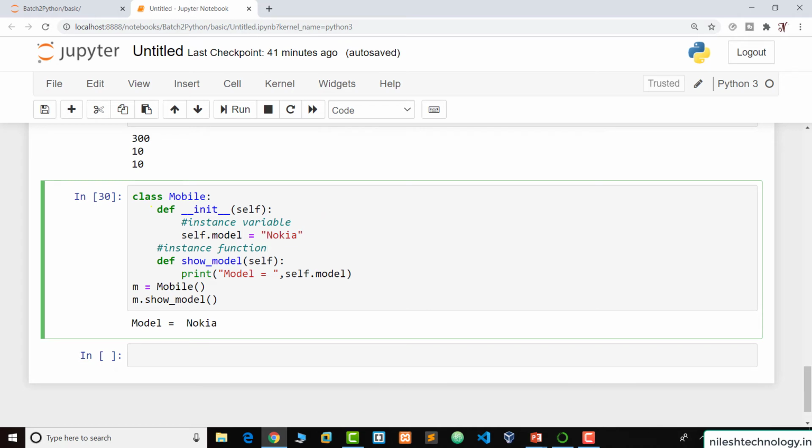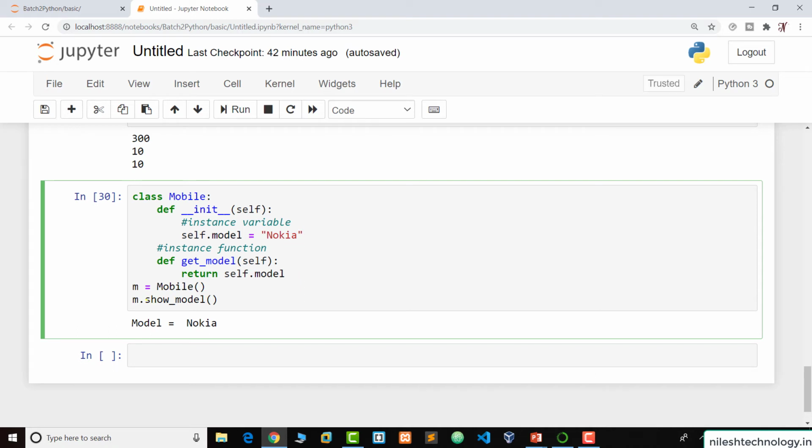So for example, this is my class Mobile and this is a model variable, and show_model is my function name. So instead of show_model, here my function name is get_model, and we return this value, return self.model. So when we return any variable, this is known as the getter method, meaning the accessor method.